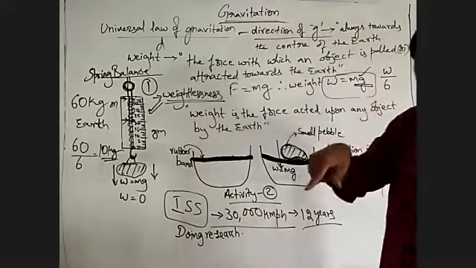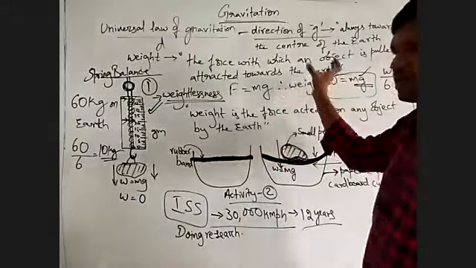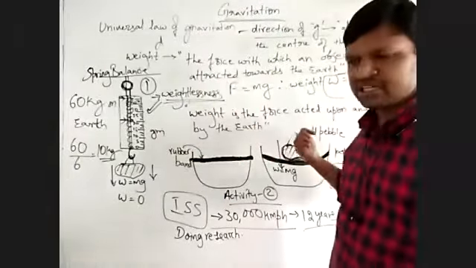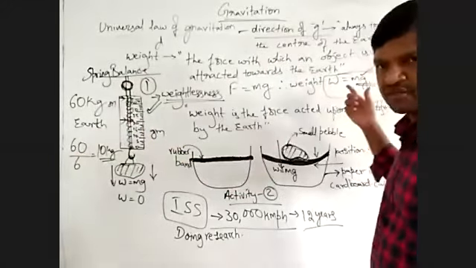Here, if you are on the earth, if you go to some other planet, you have to change this word. If you are on Neptune, it is Neptune. If you are on Jupiter, it is Jupiter. If you are on Saturn, it is Saturn. If you are on Mars, you have to replace this with Mars.